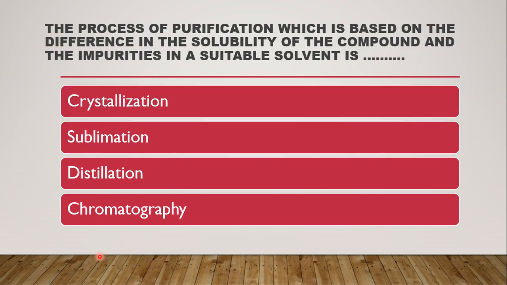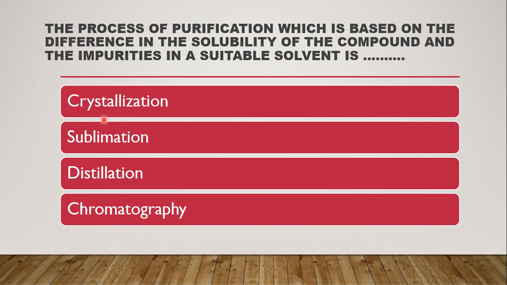Next question is, the process of purification which is based on the differences in the solubility of the compound and the impurities in a suitable solvent is dash. That means out of the methods which we discussed just now, which method is based on the solubility of the compound as well as the impurities present in the solvent.